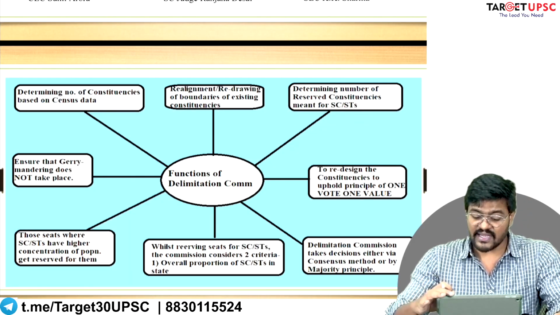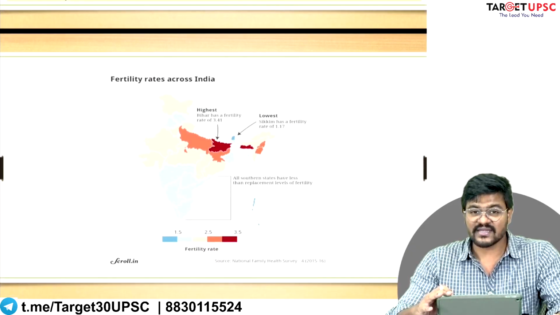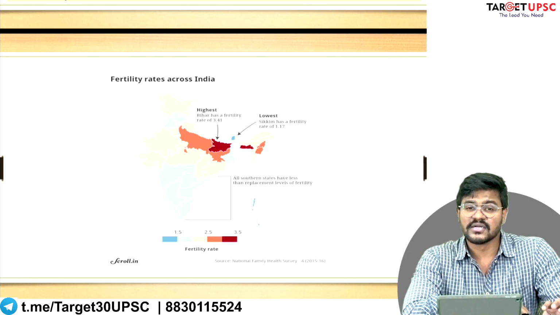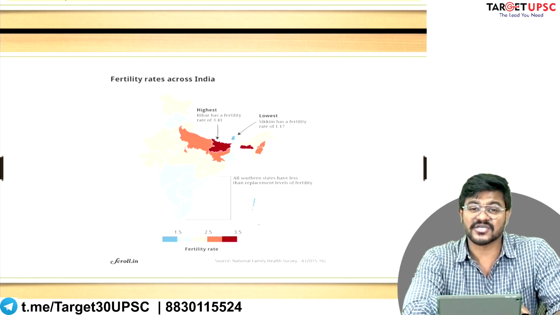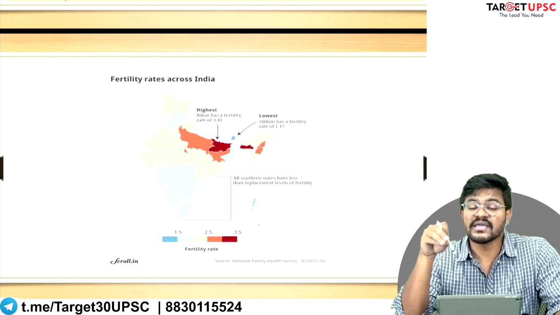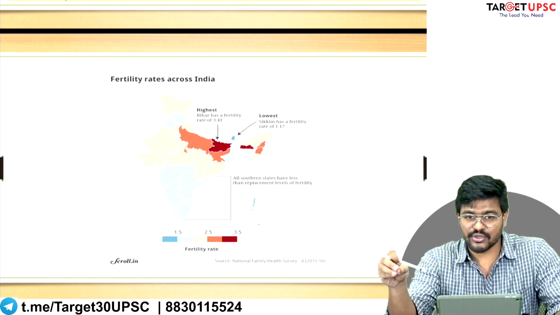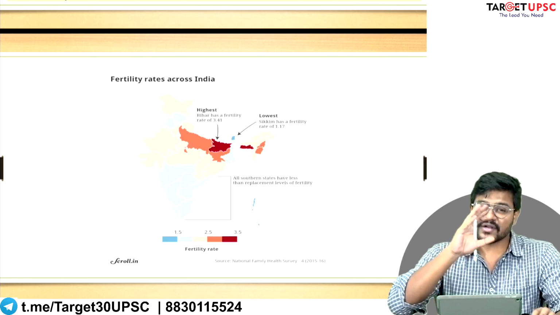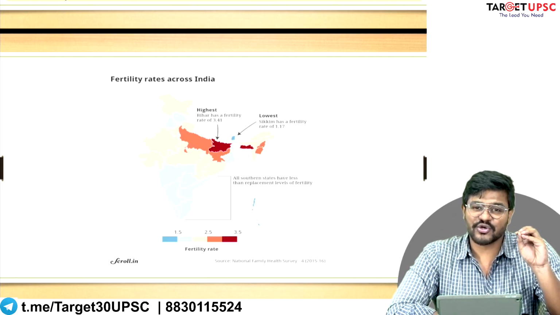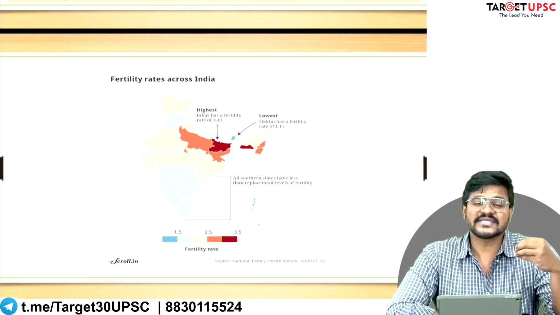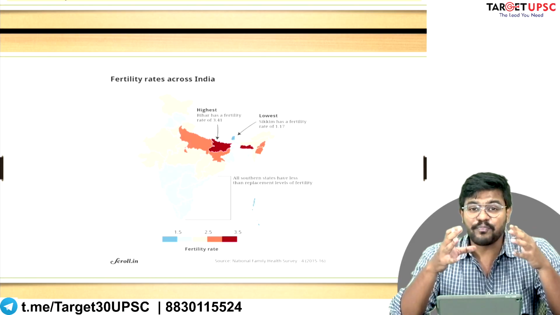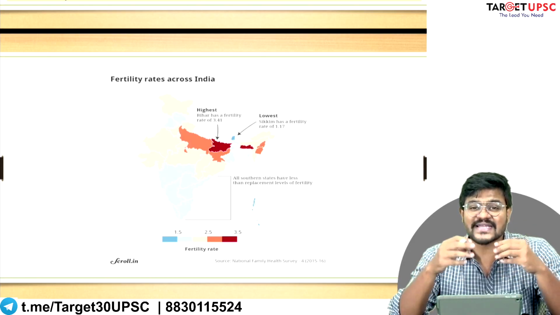Now the main thing to know is, on what basis does the Delimitation Commission decide how many constituencies are supposed to be reserved for scheduled castes and scheduled tribes. Roughly, the number of constituencies meant for scheduled castes and scheduled tribes is directly proportional to their proportion in the population of that state.